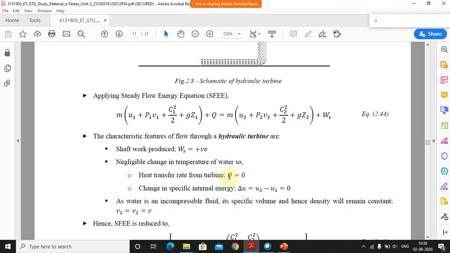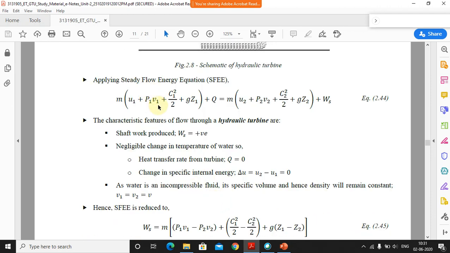Okay, so basically Q is equal to zero. As well as the change in specific internal energy is also zero, because there is no temperature change. So just because of that the specific energy remains zero. Okay, and water is an incompressible fluid, there are compressible and incompressible fluids, so basically water is an incompressible fluid. Its specific volume, and hence the density, will remain constant, meaning v1 is equal to v2, that becomes v, meaning it will remain constant and is not going to change.